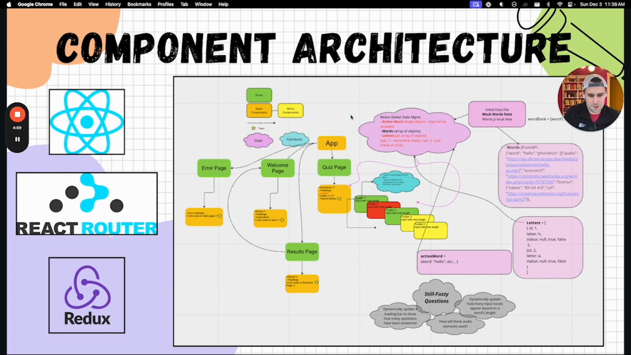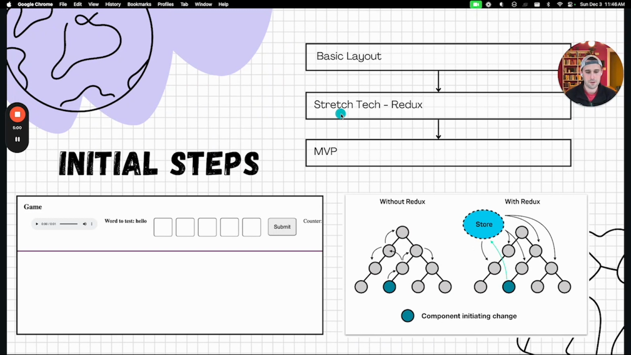For our component architecture, we developed a model for our different routes and our varying React components for how our application would function. We also looked at what our general application's data structure would look like within our Redux global state management system. And finally found an API that would give us words as well as their audio files for how to pronounce them. Once we completed our initial wireframes, it was time to start building.